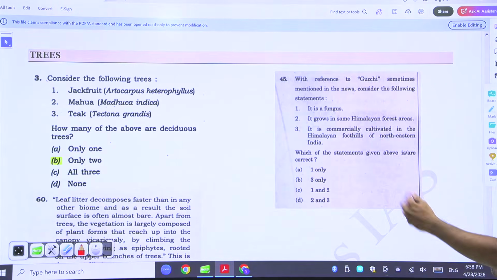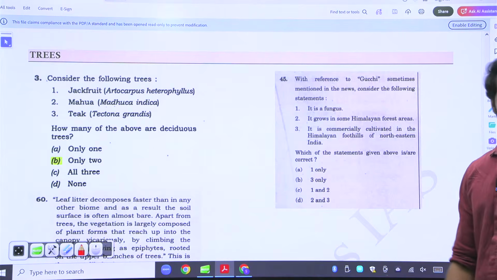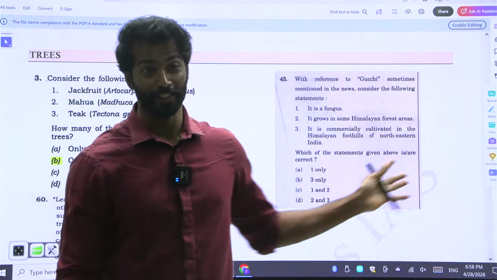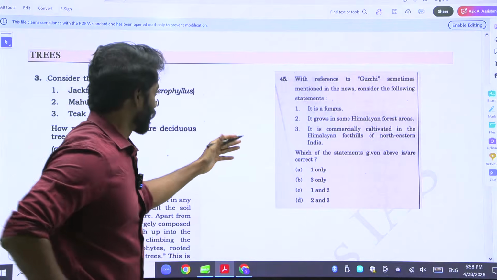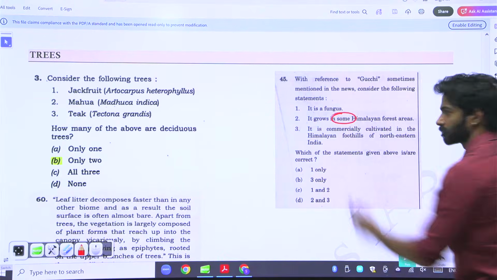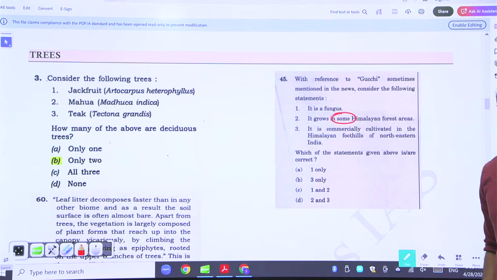With reference to Gucci, sometimes mentioned in the news, consider the following statements. I don't know about Gucci. I only know Gucci is a brand; I didn't know it was a fungus. Okay. So it is grown in some Himalayan forest areas. Some. It is avoiding extremes. Anything that avoids extremes is true.